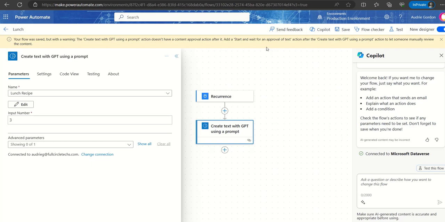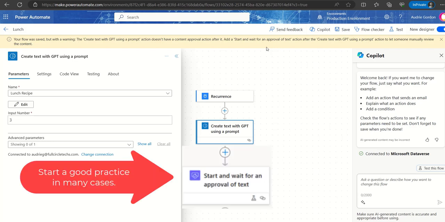However, now it is a warning, right? And what you need to keep in mind is that it is still a best practice to keep a human in the loop. But we do understand you may have other methods of doing that. But please don't take this as it's okay to not include a human in the loop. All right. You just may choose a different way to do that.